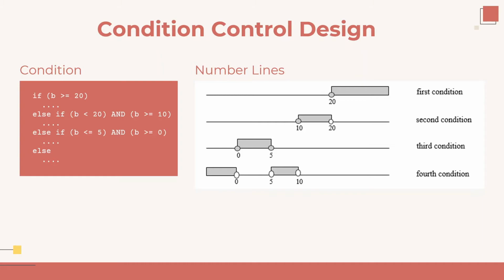The first condition will be checked first before the others. If the first condition is true, then the other conditions are not checked by the compiler. But if the first condition is false, then the second condition is checked by compiler. If the second condition is true, then the following condition will be skipped. But if the second condition is false, then the third condition will be checked, and so on until the fourth condition. It happened because the control statement is still in one block, so we will check the condition one by one.